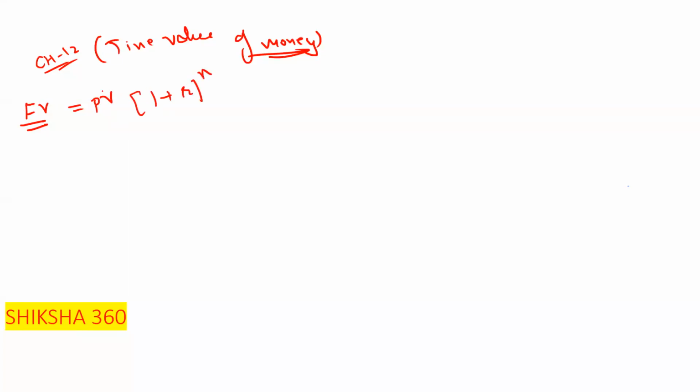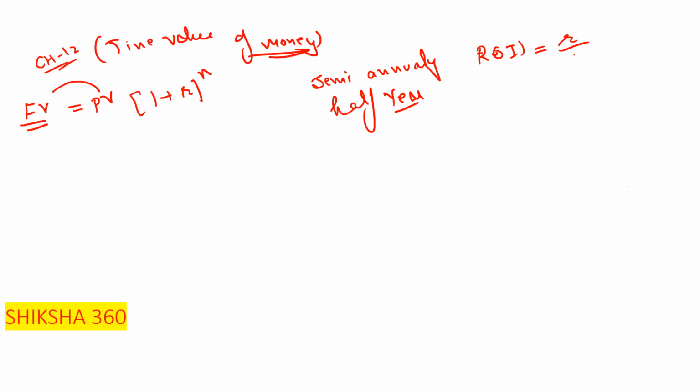Future value is equal to present value into (1 plus r) power n. And if they ask for semi-annually or half yearly, just write the same formula. Now the rate of interest, ROI, becomes original r by 2, and time becomes original time into 2. We just have to double.